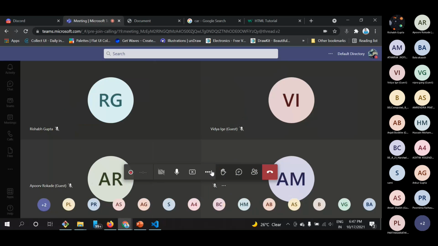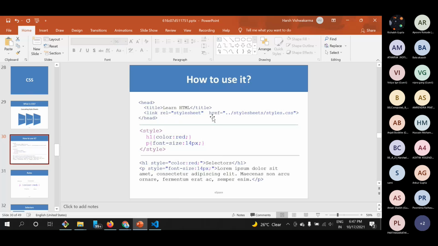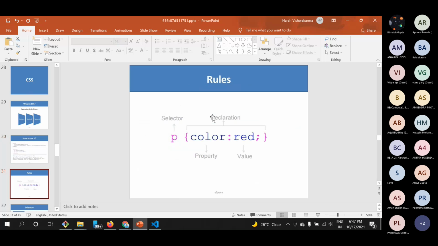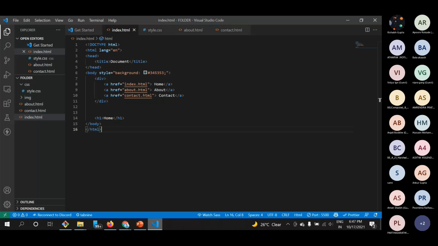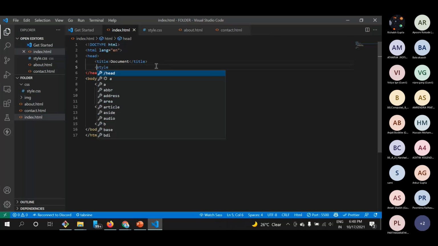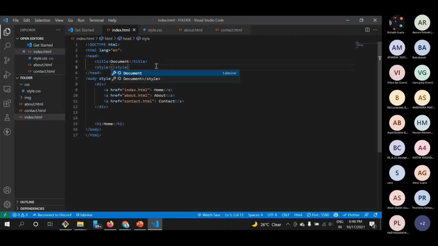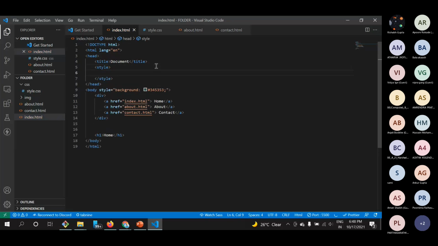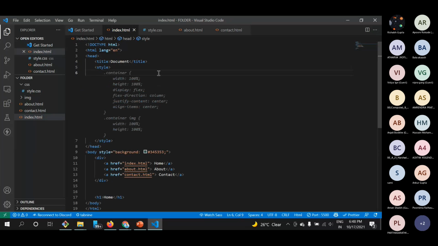Okay, so let's move forward. What we have done is just embedding our style sheet, and now let's talk about how to use it. You can see that we will use this style tag, inline styling in our code. So we will have a look at CSS through this.